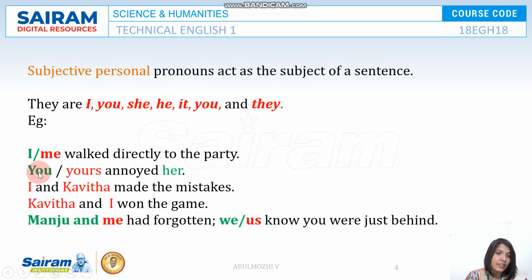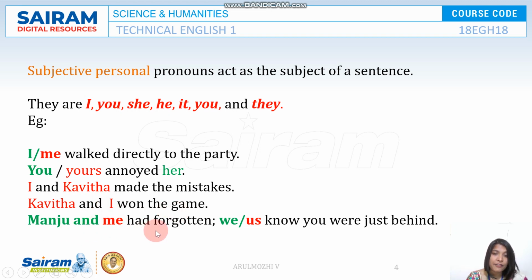Kavita and I made the mistake. So here it should not be I. Kavita and I made the mistake, because whenever you talk about negative things, you will have to place yourself first. But when you talk about a positive thing, you will have to give the credit to others first. Take for example, Kavita and I won the game.